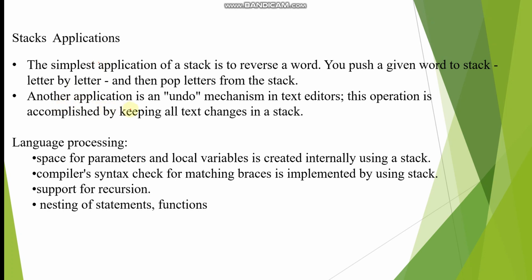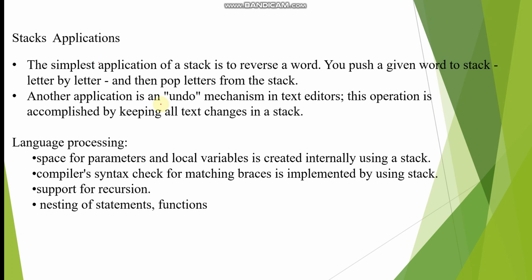Undo mechanism. Any action in a text editor, if we want to undo that action, what happens? Suppose we have gone through steps 1, 2, 3. First I have done bold, next I have done italics, then I have done underline.